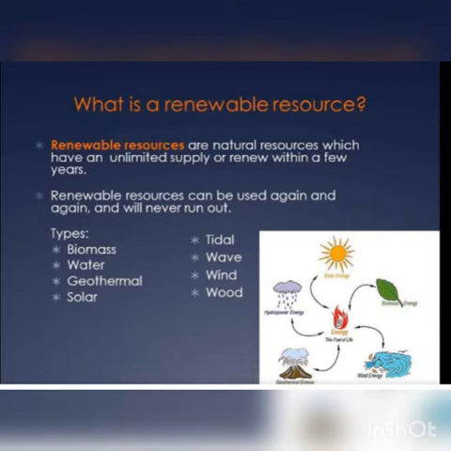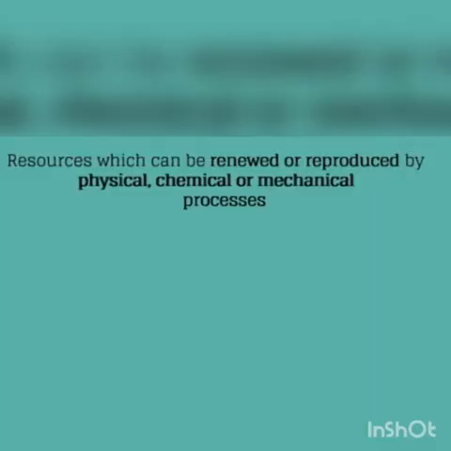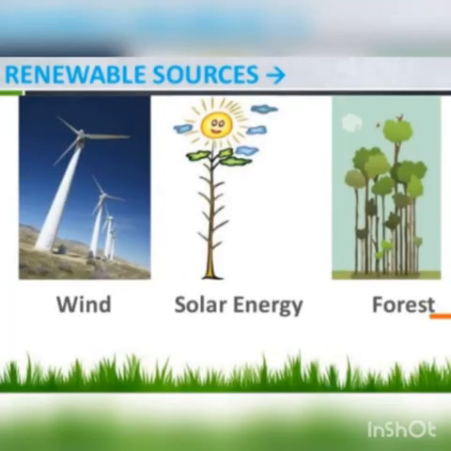So for example, which are they? Here we can see the different types: biomass, water, geothermal, solar energy, tidal, wave, wind, wood, etc. First of all, these resources are unlimited in supply. Their supply is more in our country, and we can renew such resources quickly, right? And what about the non-renewable resources?